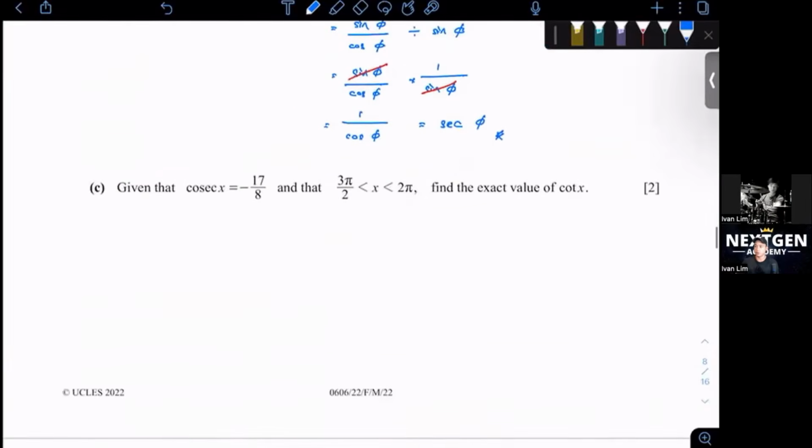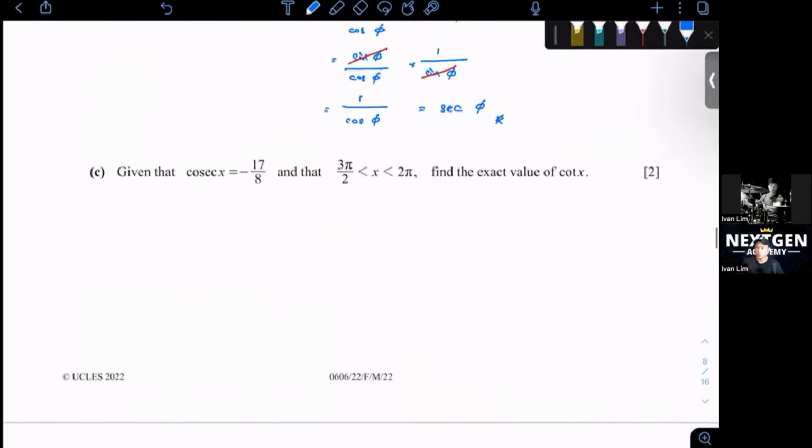Okay, let's go on to question C. Given that cosecant x equals negative 17 over 8, and that x is between 3 pi over 2 and 2 pi, find the exact value of cotangent x.